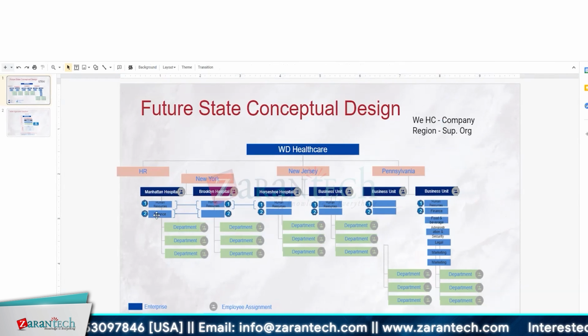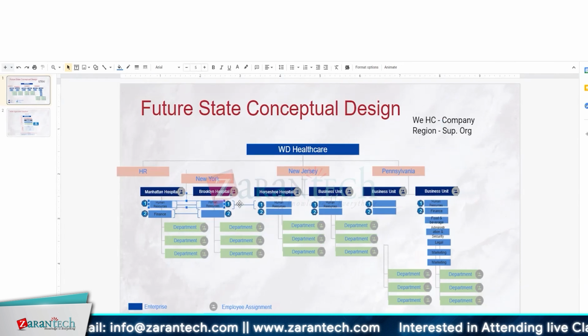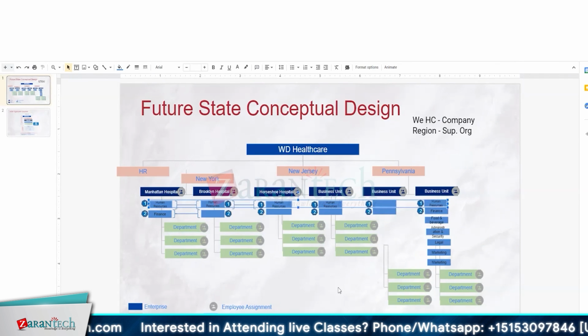At that time, I don't need any of these divisions. Everybody will come under the corporate level, and they will take care of the entire organization's human resources.